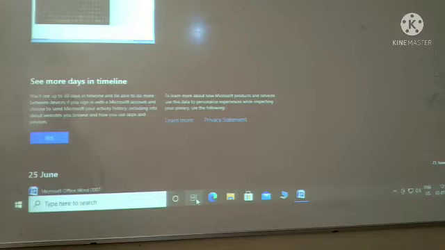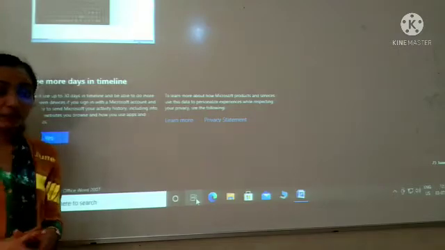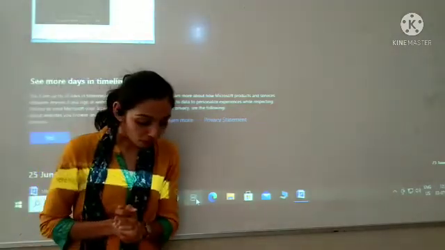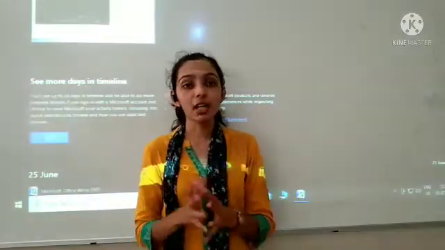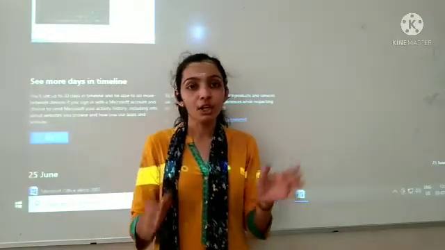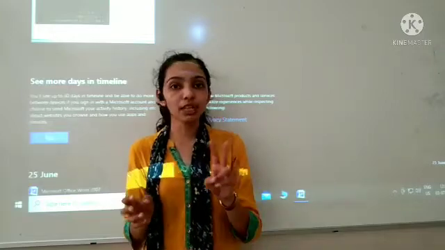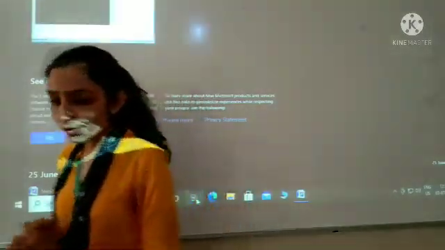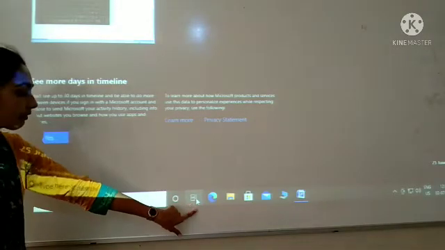Now if I want to create multiple desktops, we also saw how we create multiple desktops, right? But why create multiple desktops? We create multiple desktops because it helps us to manage our work. If we have different work, we can organize it. We can manage it with 2 desktops or more than that also. If we want to create multiple desktops, we can do that from the task view icon itself.